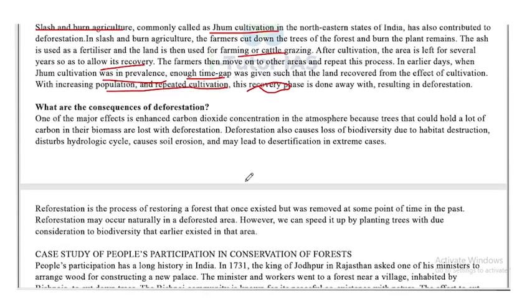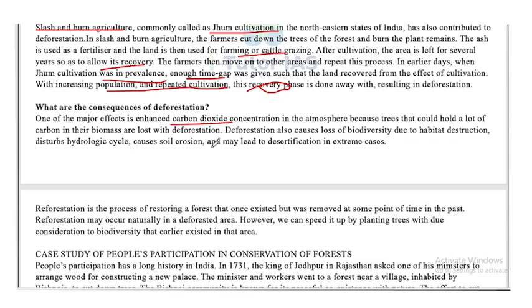What are the consequences of deforestation? One major effect is enhanced carbon dioxide concentration in the atmosphere, because trees hold a lot of carbon in their biomass, which is lost with deforestation. So, one of the major consequences of deforestation is the increased carbon dioxide concentration, because trees are able to hold a large amount of carbon in their biomass. So, this is lost back to the atmosphere during deforestation.